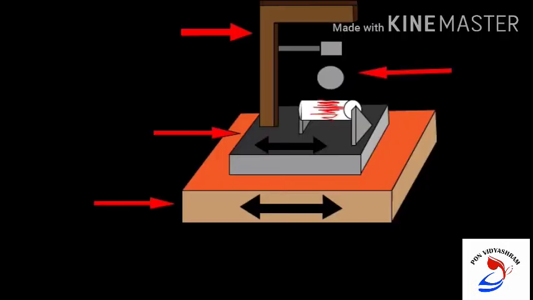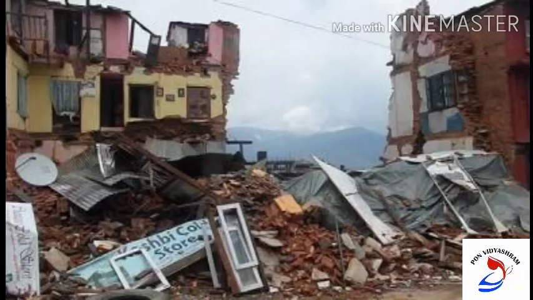Sometimes strong earthquakes with epicenters in the seabed can cause huge tidal waves which could have a devastating effect on seashores. Such a phenomenon is known as a tsunami.